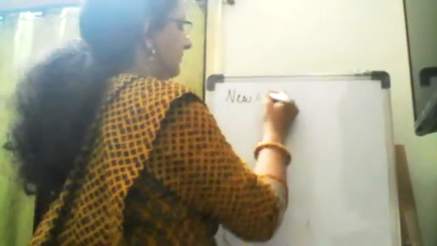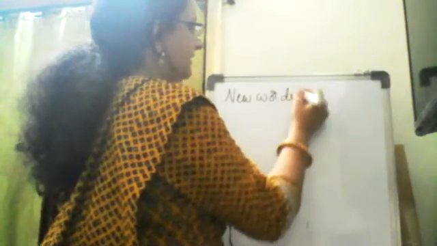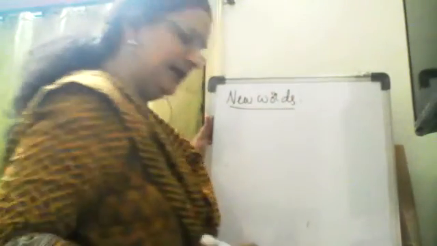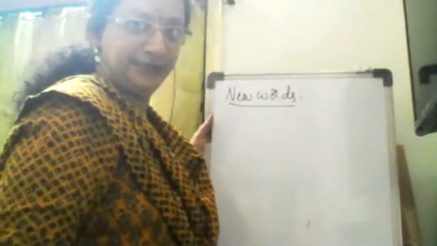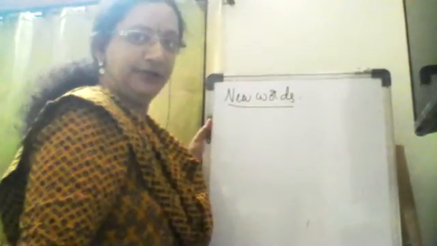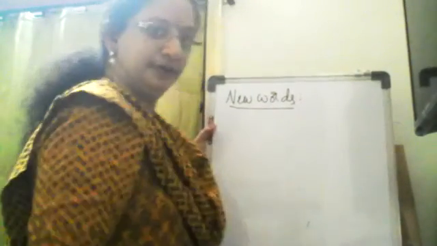So, write down the heading of the lesson: communicable diseases and community sanitation. You have to first write the heading of the lesson. After writing the heading, you will start writing the new words.